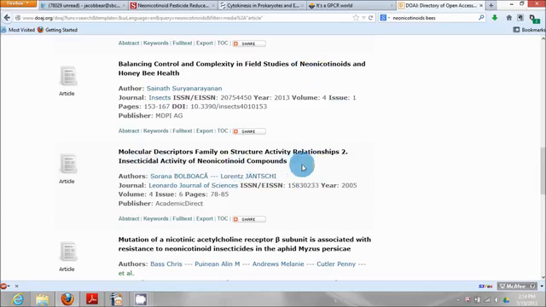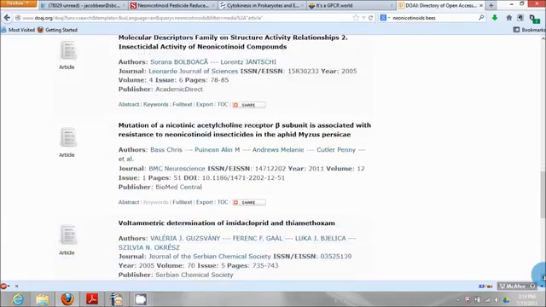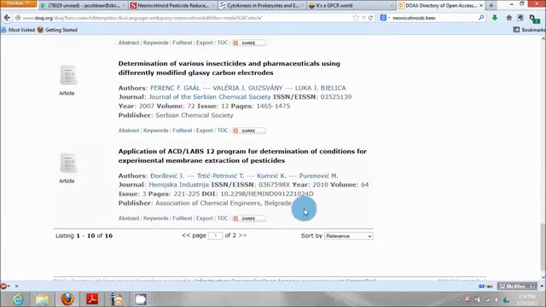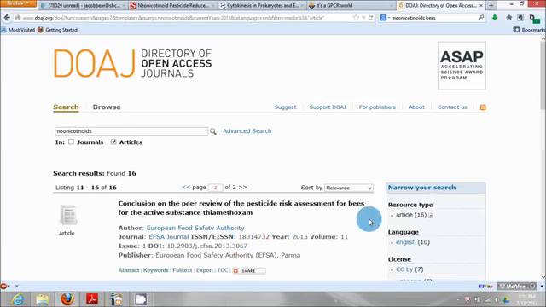Some of these things are very highly technical articles. They're not about what we want. So have I found the information I need? So far I'm not having any luck, but I know I'm in the right area. Okay, here we go. Conclusion of the peer review of the pesticide risk assessment. So these articles are peer-reviewed.